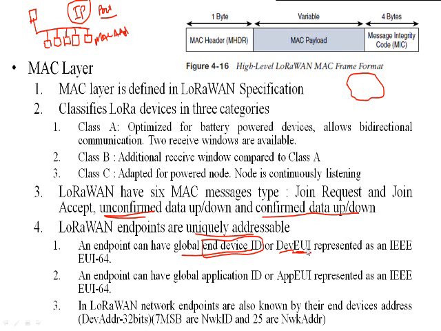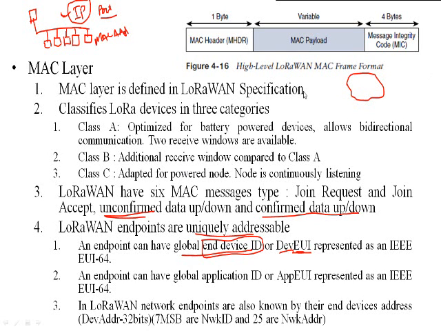This is represented as an IEEE EUI-64. EUI stands for extensible unique identifier. This extensible unique identifier is 64 bits long, and it is an addressing scheme like the IP address that we use. The only difference is that in IPv4 we have a 32-bit address, while EUI has 64 bits. And again, an endpoint can have a global application ID.